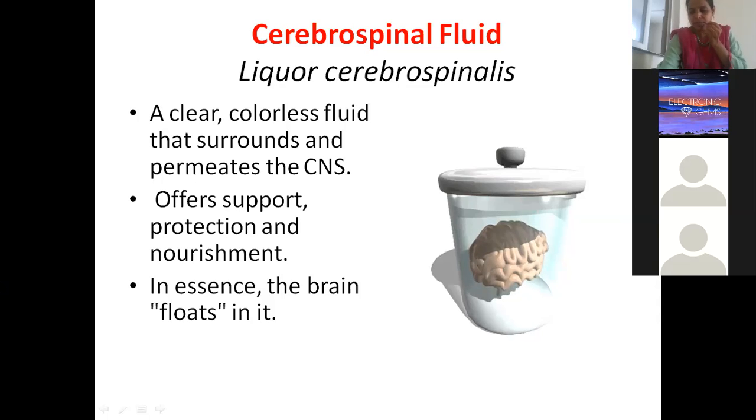Now, what is present inside the ventricular system? We have CSF. The CSF is a clear, colorless fluid that surrounds and permeates the cells. That means in the subarachnoid space also we have CSF, and inside the ventricular system also we have CSF. That's how it gives protection and also nourishment. You can see even glucose is present in the CSF. In essence, the brain is actually floating in it.